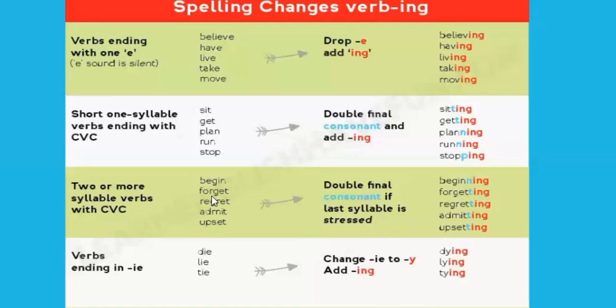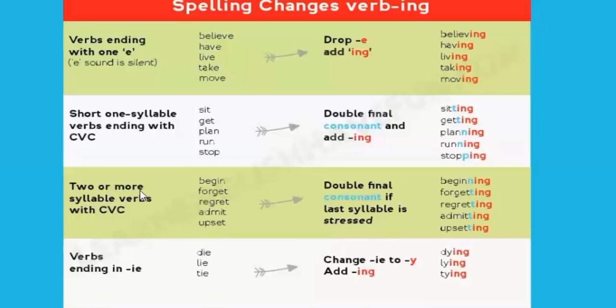So for example, forget, two syllables, for-get, and then we need to double this T here because the last syllable is stressed, and it's consonant, vowel, consonant. So that's why we say forgetting with double T here.